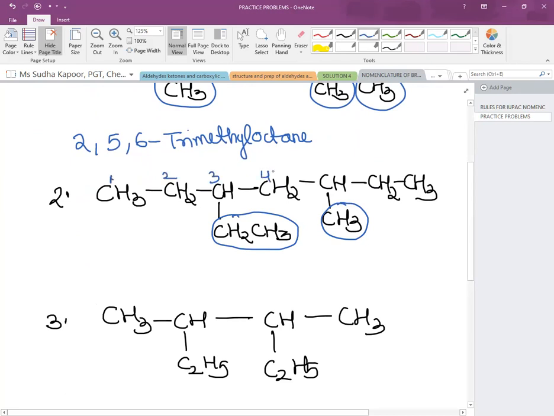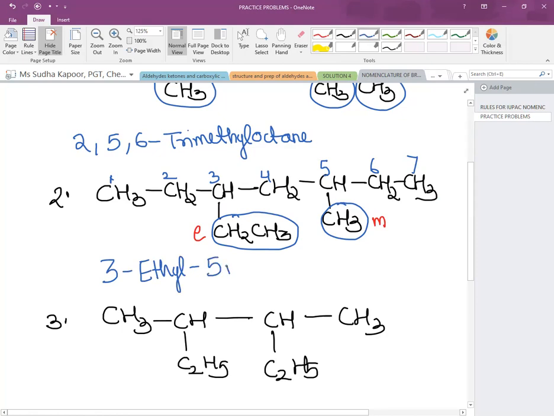1, 2, 3, 4, 5, 6, and 7. Total 7, and the branches on 3 plus 5, that is 8. But if we move from right to left, the branches again 3 plus 5, that is 8. So we have studied a rule that in such a case, if the branches are present on the same location, so that the total comes out to be same, then we will follow the alphabetical order on the basis of alkyl group. So this time we are going to number it as 3 ethyl,